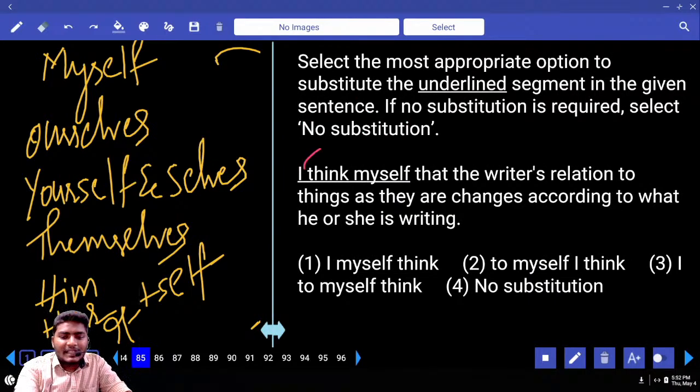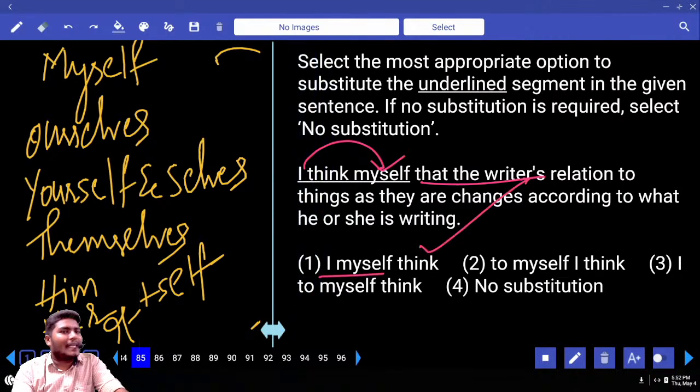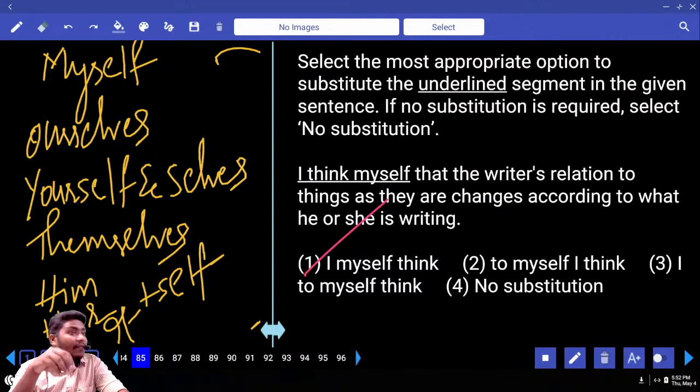It is not I think myself. If you say I think myself, it is like the action is happening back to yourself. What is your answer? I myself think. That means I am the only one thinking this point. This is nothing but the highlighting of oneself. This is called an emphatic pronoun.